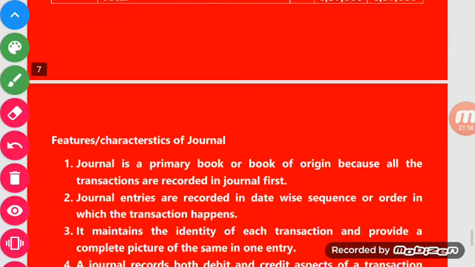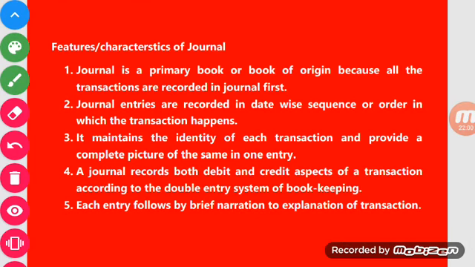Now the next theoretical concept, features and characteristics of the journal. Journal is a primary book or book of origin because all the transactions are recorded in the journal first. As I told you, every transaction is recorded first in the journal. So that is called the primary book because all the transactions are recorded first in the journal, and it is also known as the book of origin.